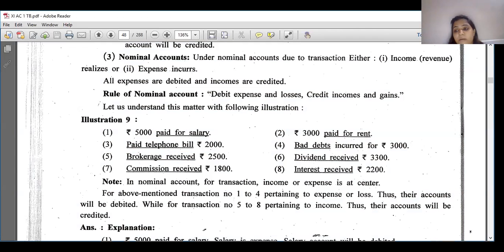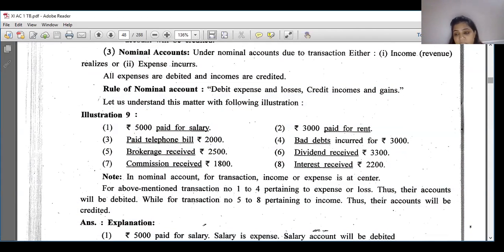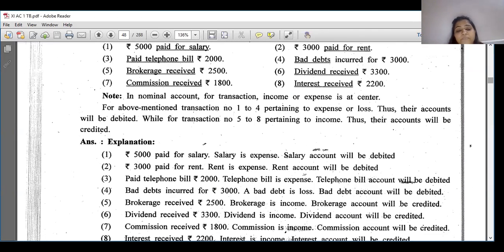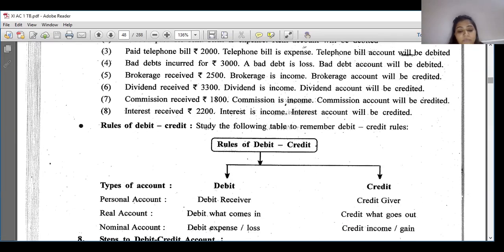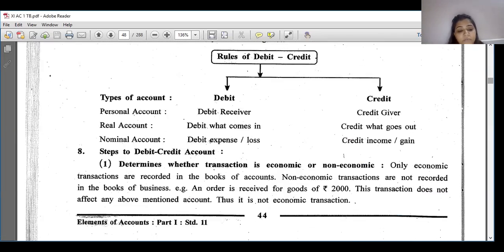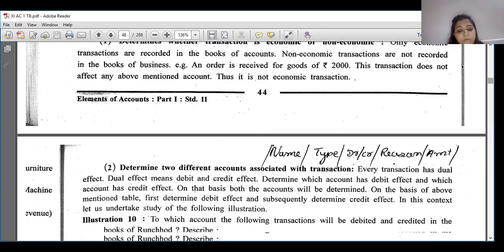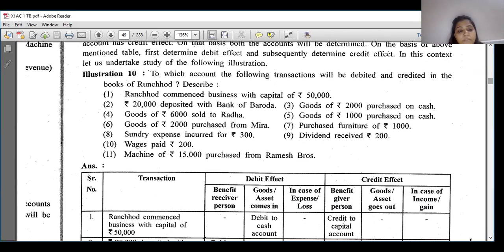So here we have completed two illustrations related to real account and nominal account. Rules of debit and credit are given to you. See, here: to which account will the following transaction be debited and credited?